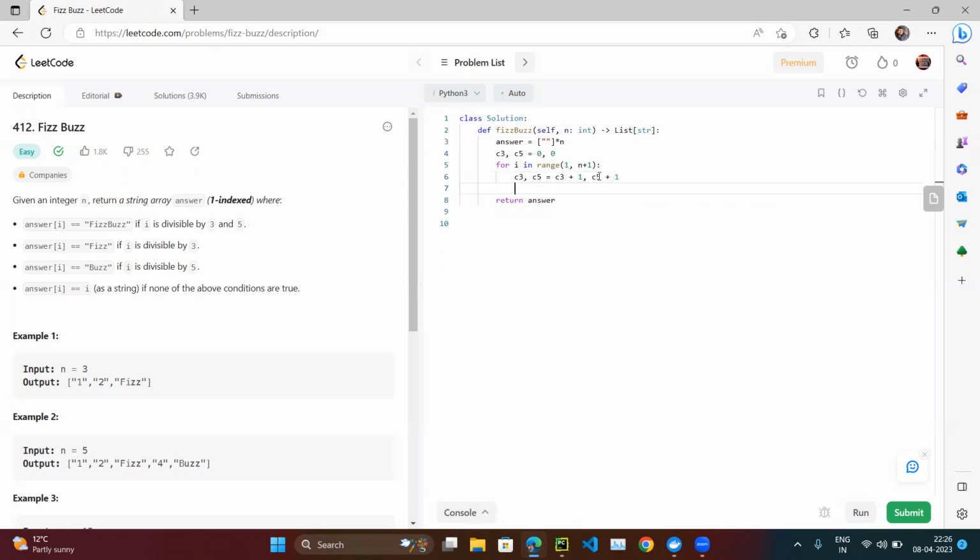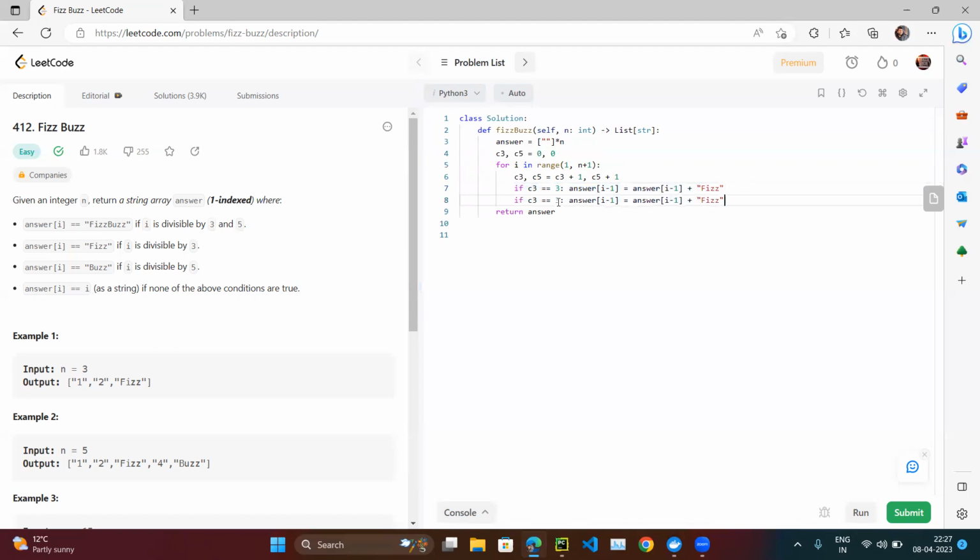So we are incrementing both. Then we check if C3 is equal to 3. If it is, it means this is the third element. Then answer of I minus 1 is equal to answer of I minus 1, whatever the existing, plus Fizz.